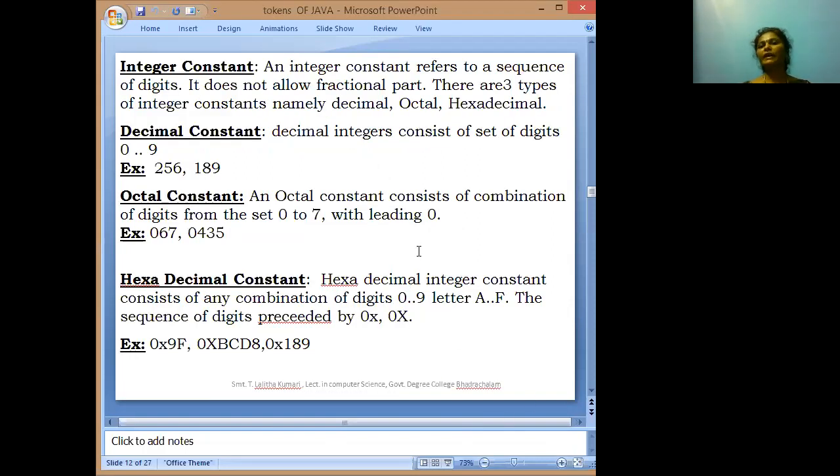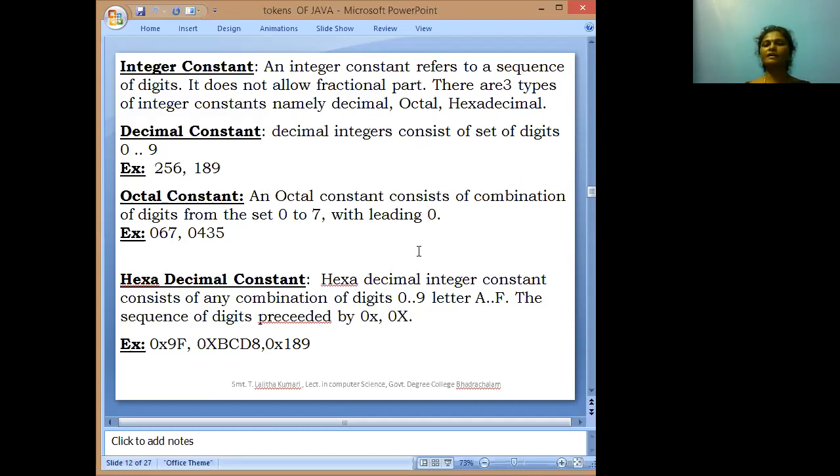Integer constant. Integer constant refers to a sequence of digits. Integer constants are represented with the sequence of digits. It does not allow the fractional part. Fractional part means decimal points are not allowed. The integer constant is further divided into three types: decimal constant, octal constant, and hexadecimal constant.